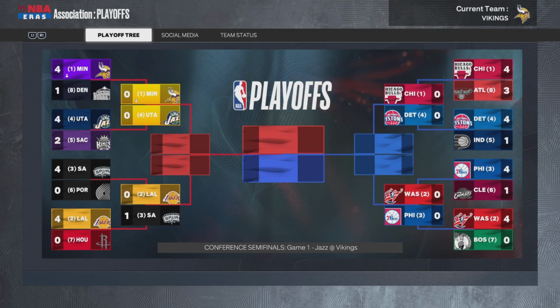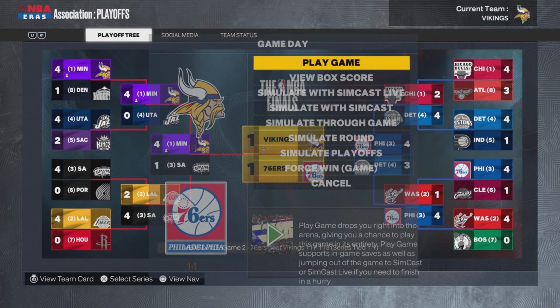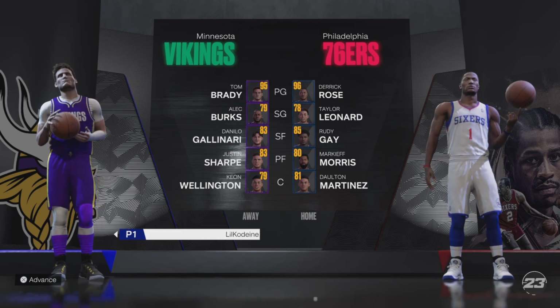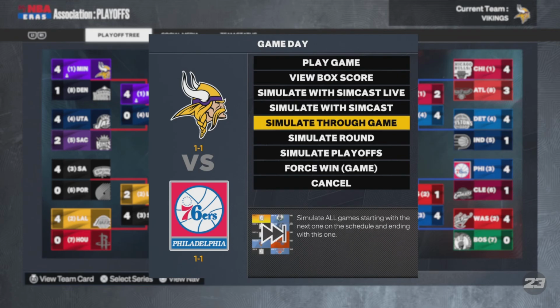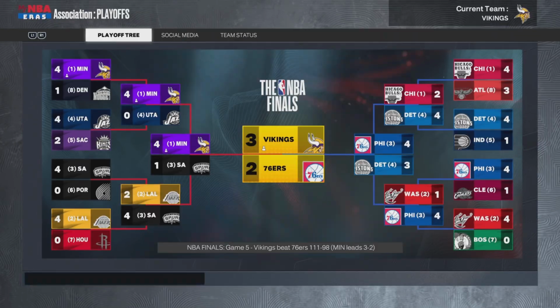So we're simulating super fast. I'm going to hit playoffs, see if we do any. Oh my god, we're in the finals. The year after I complain the most, we might be able to do it thanks to Alec Burks and company. We're taking on Derrick Rose, Rudy Gay, Markieff Morris, and the 76ers. They take a game, we take another. We take a 3-2 lead, and is it time?